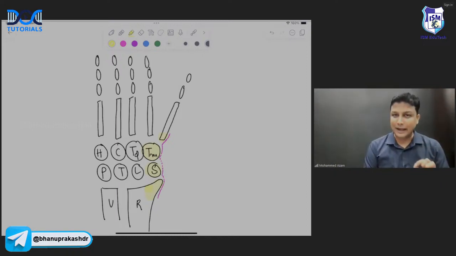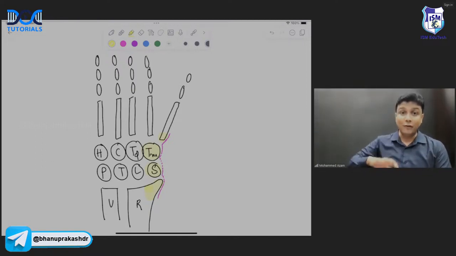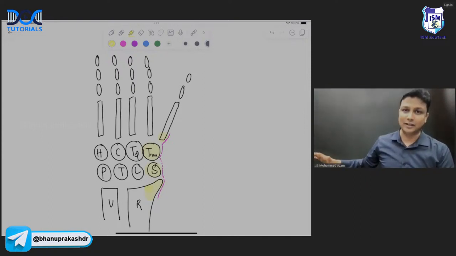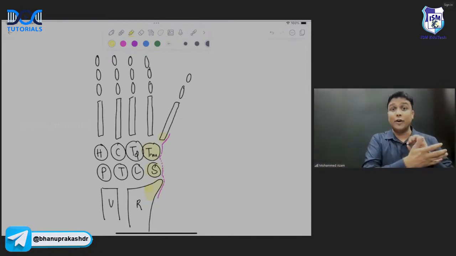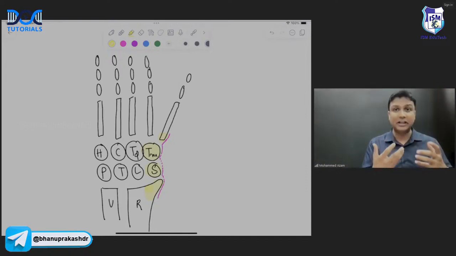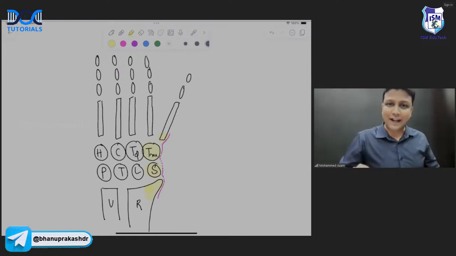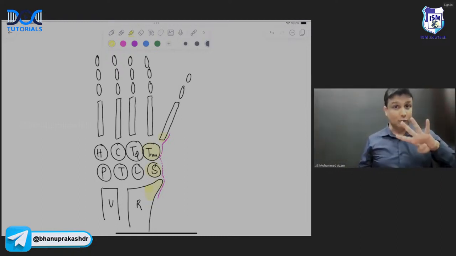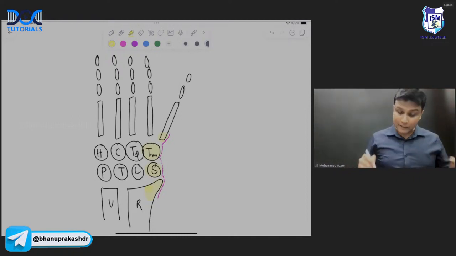Previously, 1-2 years back, they used to ask about the boundaries, sir, but nowadays they are concerned about the floor. And in the recent July exam, there was a clinical question. A person falls on the outstretched arm. If the person falls on the outstretched arm here, then there is a pain in the anatomical snuff box. Already given in the question, there is a pain in the anatomical snuff box. And that pain is due to the fracture of which bone in the floor? तो फ्लोर में तो 4 बोन्स होते हैं, there are like 4 of them, but which is most commonly fractured out of all the carpal bones?